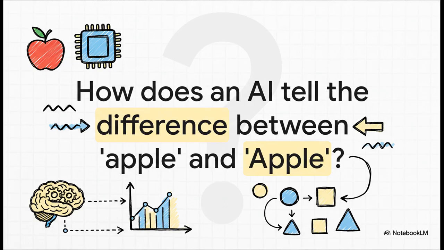So let's start with a really simple question. How does a computer know the difference between Apple, the fruit you eat, and Apple, the company that makes your phone? For you and me, it's obvious, right? It's all about context. But a computer doesn't see words, it only sees numbers. So the real puzzle is, how do we translate our rich, messy, beautiful language into cold, hard math that an AI can actually work with?